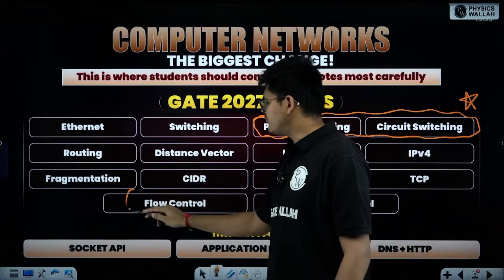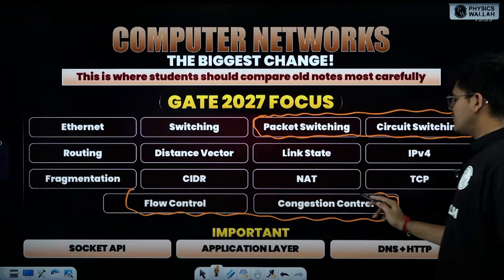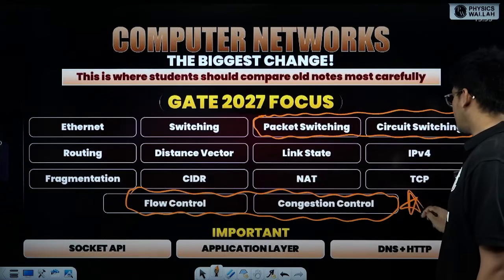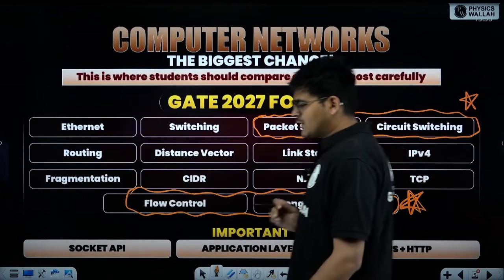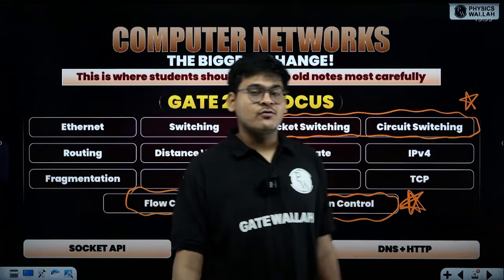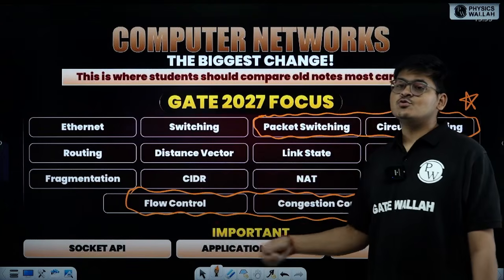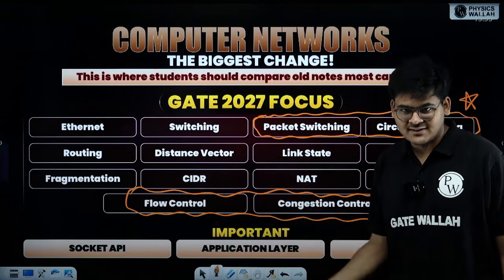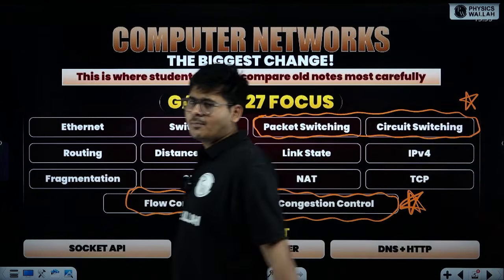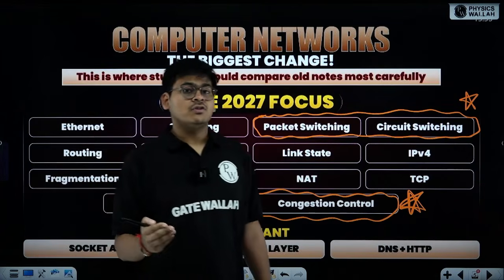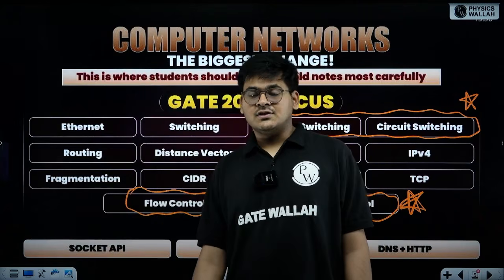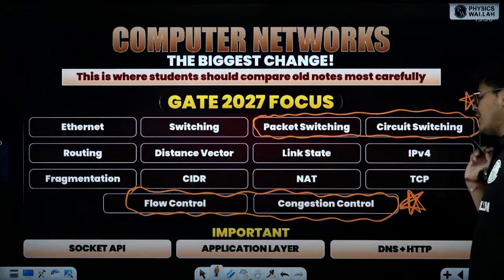As a student, I used to see so much importance around this topic. I still remember that no matter which test series I gave, no matter how many previous year questions I solved, this topic used to reiterate again and again. Again, we have not mentioned it because it is not part of the change, but you can also focus on the concept of subnet masking and all those things. The IP address things. IPv4 we have mentioned.